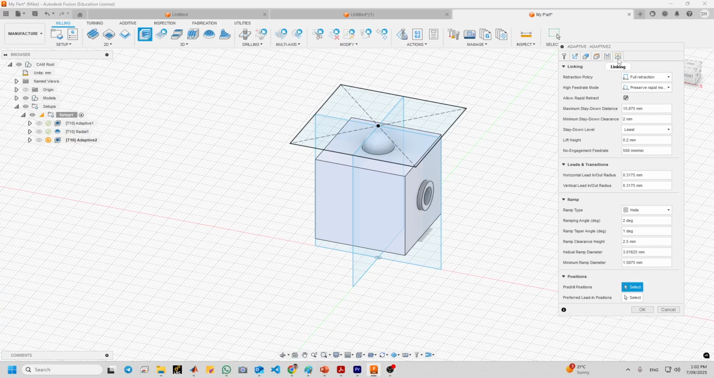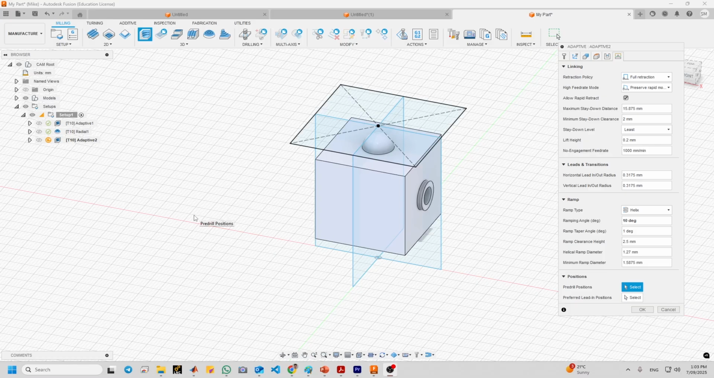Okay, in the next tab, adjust the no engagement feed rate to 1000 and the ramping angle to 10 degree and helical ramp diameter to 1.27.